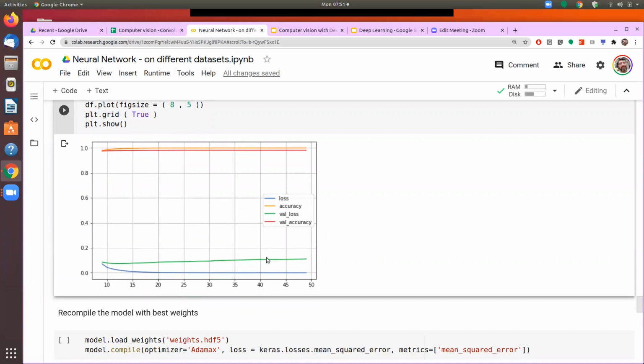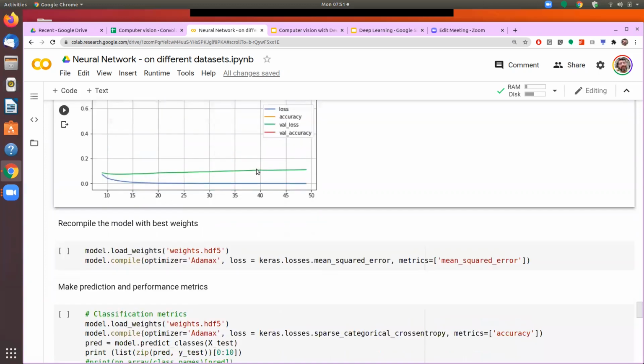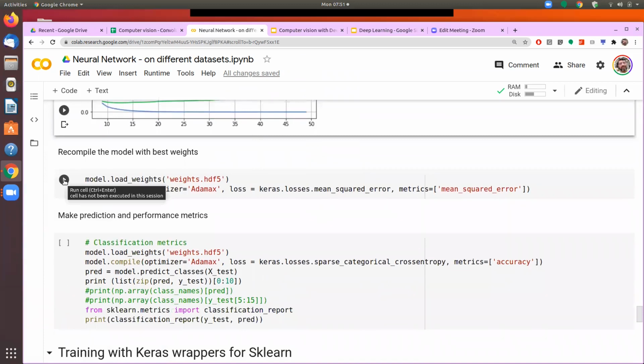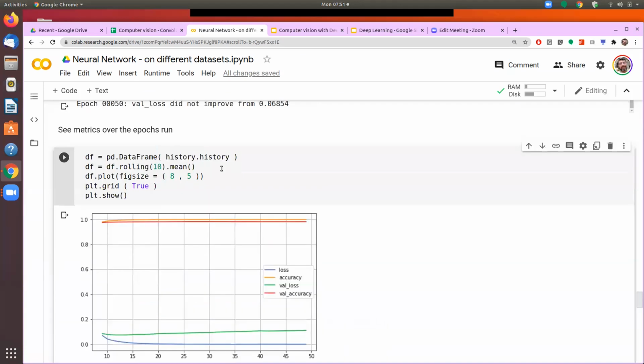On the bottom, you see the losses, and then you see the accuracy on the top. Both of these are going on improving. Then again, the same process. Since I have, if you see here,